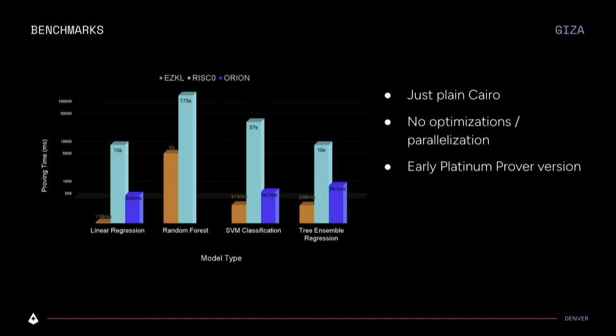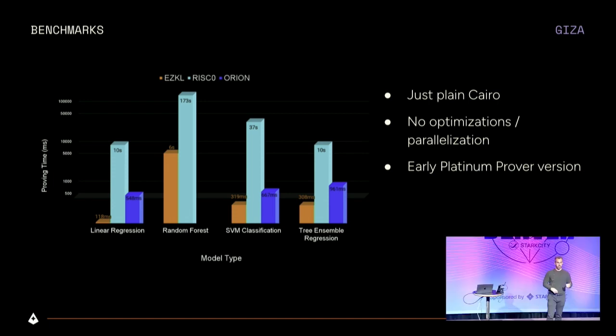Now it's like, okay, but how fast is actually Orion? Here's a comparison between three main frameworks. One is Ezekiel, which is the SNARK-based ZKML framework. The other one is RISC Zero, which is a zkVM for general purpose compute. And the last one is Orion. As you can see, Orion is very close to the most mature ZKML framework, that is Ezekiel.